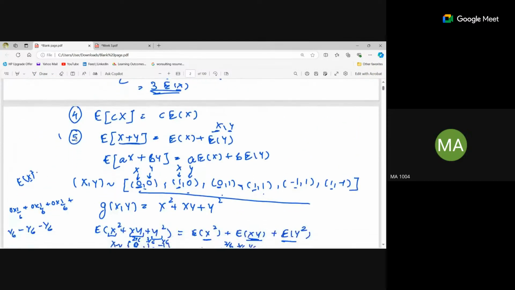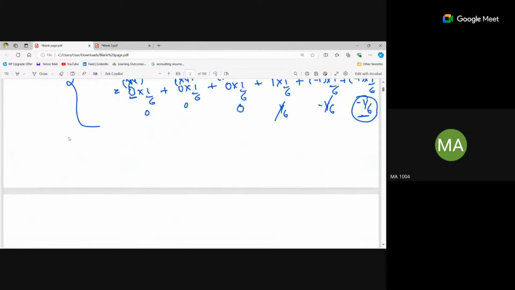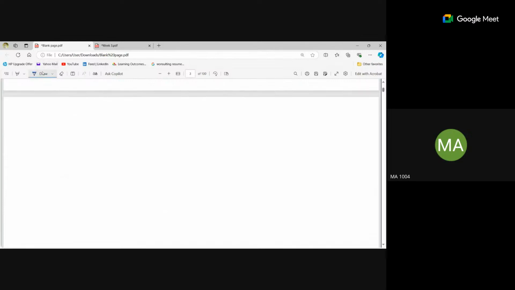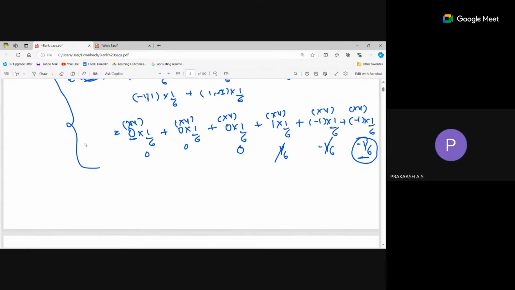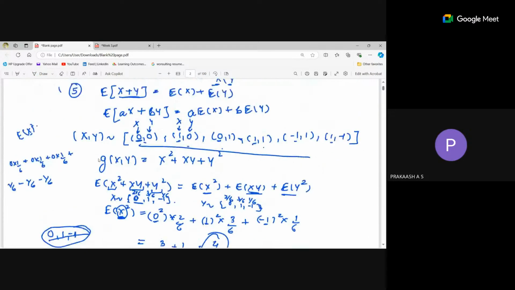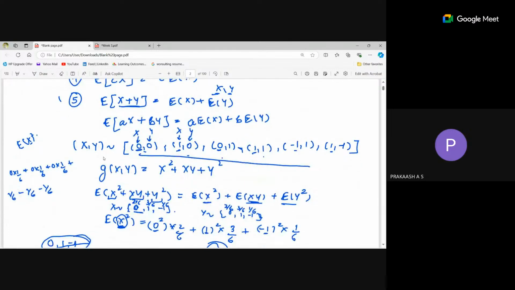Is this example clear by everyone? Ma'am, can you show the problem question? Where is the question? Yeah, this one. See, if x and y are taking values, distributed as.